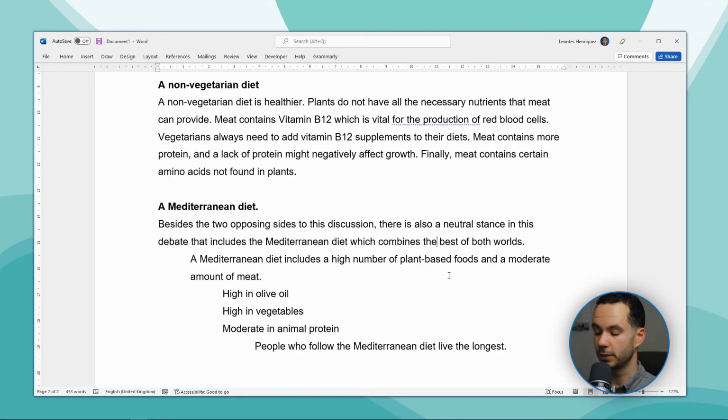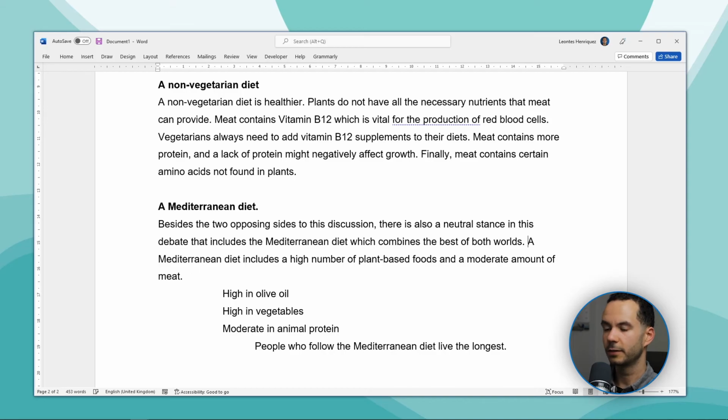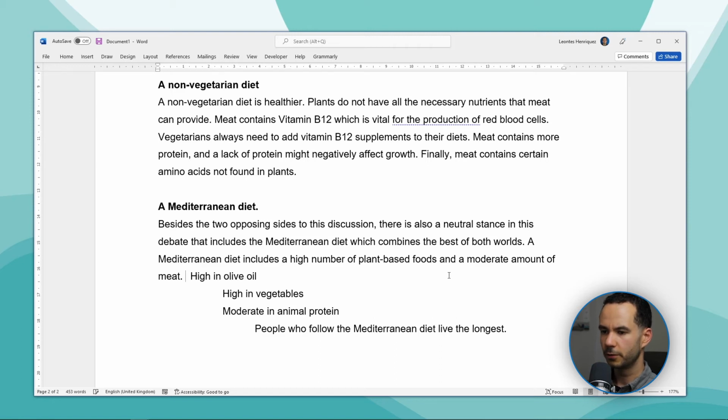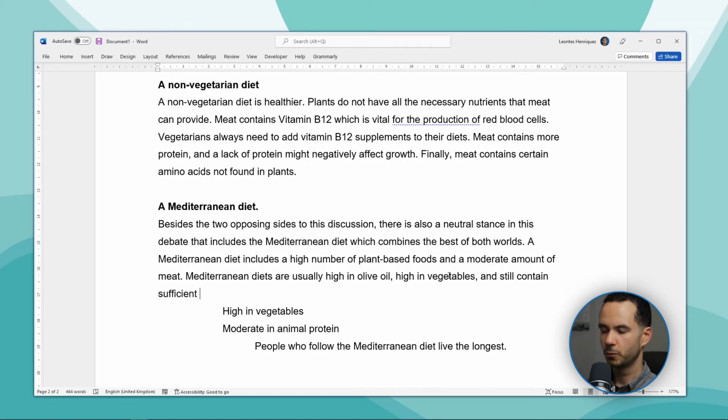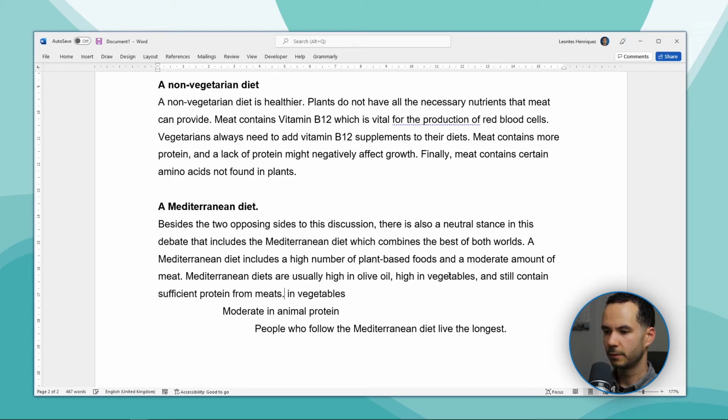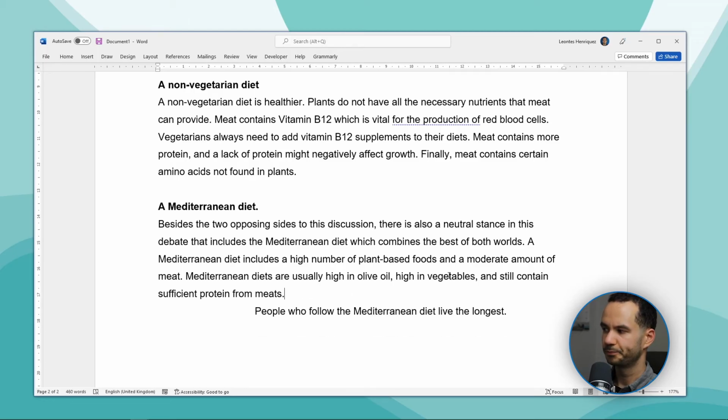And now we want to combine the rest of this paragraph. So we can simply remove this and put these things together. A Mediterranean diet includes a high number of plant-based foods and a moderate amount of meat. We want to say the thing about olive oil. So we could say that Mediterranean diets are usually high in olive oil, high in vegetables, and still contain sufficient protein from meats. And then we can remove this.